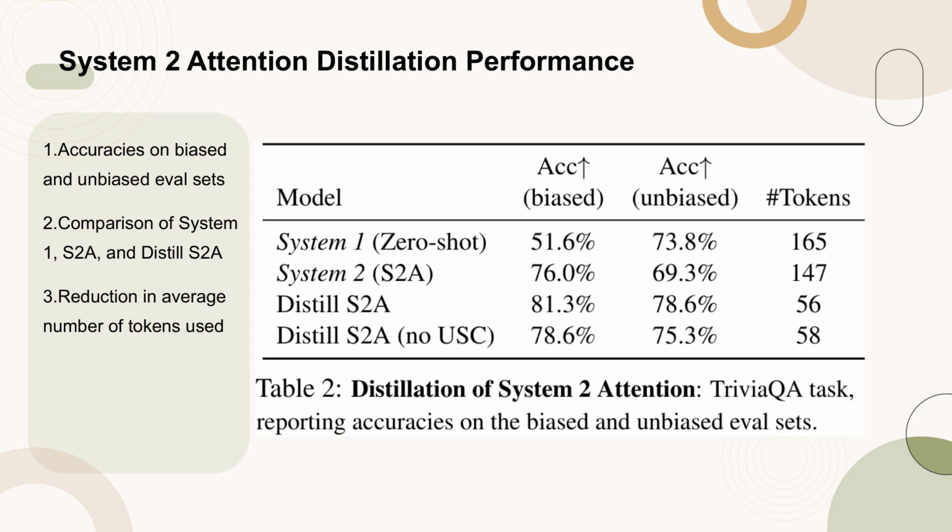Table 2 presents the distillation performance of System 2 attention on the Trivia Q8 task, focusing on accuracies across biased and unbiased evaluation sets. It compares the baseline System 1 model with the System 2 attention, S2A, and its distilled version, Distill S2A. Notably, the distilled System 2 model shows strong performance similar to the original S2A, but with a significant reduction in the average number of tokens used, which is attributed to the handling of biased inputs by the baseline LLM and the intermediate token generation by S2A.